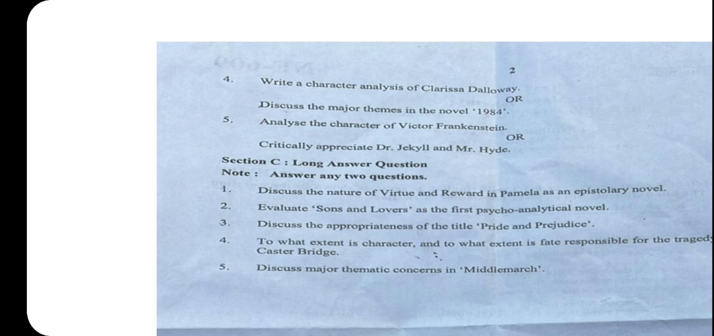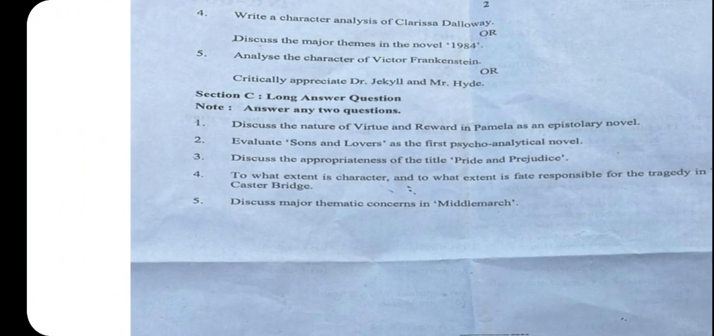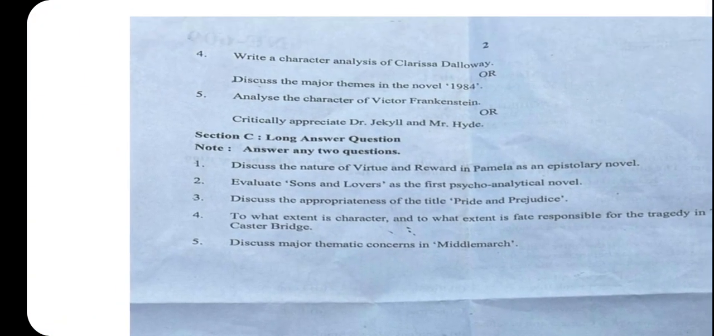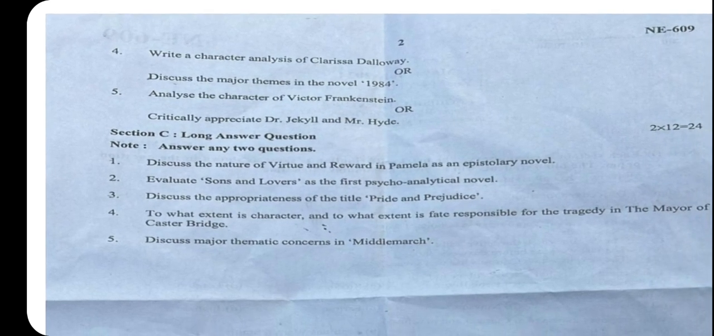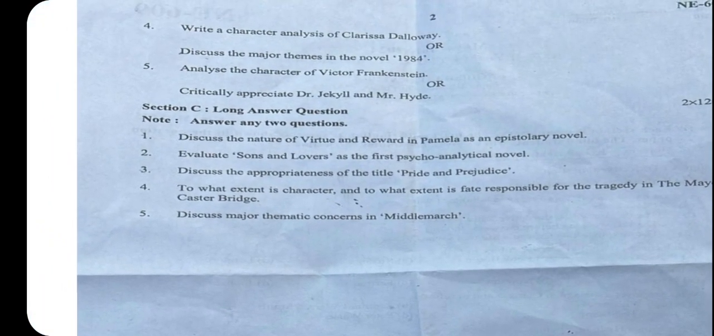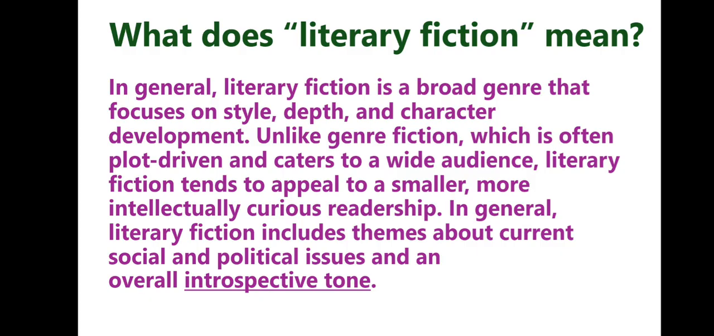Now: to what extent is character, and to what extent is fate, responsible for the tragedy in The Mayor of Casterbridge? Here you have to tell the importance of fate, right? And then how it becomes a tragedy. So fate versus tragedy we have to discuss. Then discuss major thematic concerns. I have written it here, but now I have to pack up because I have to go somewhere. So I'm going to make the next video on it, right?